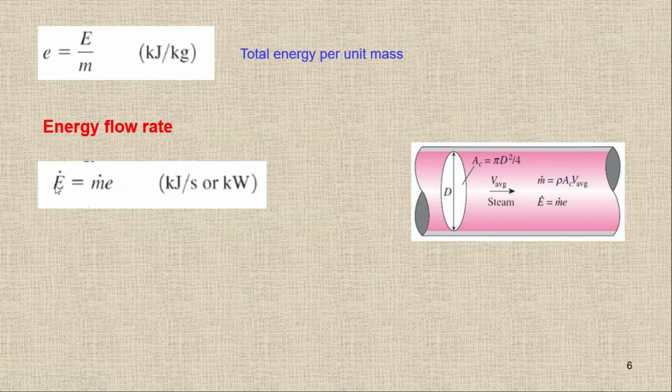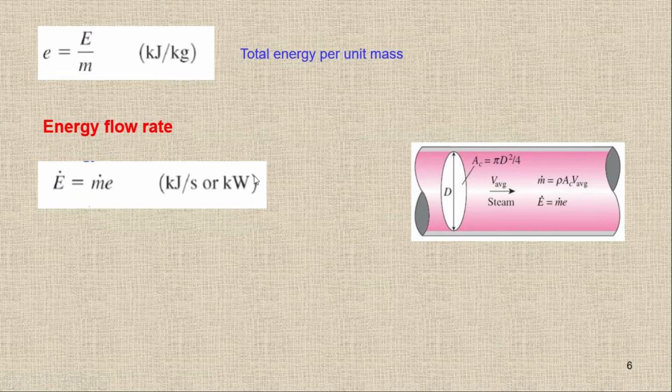Because it is a flow rate, it means we are going to divide by time. So whenever you see a dot on any quantity, it will be the quantity divided by time. So we have energy flow rate, which is E dot equal to m dot e. So we have kilojoule or joule per second, and joule per second is equal to watt as well. So we have joule per second or kilowatt.